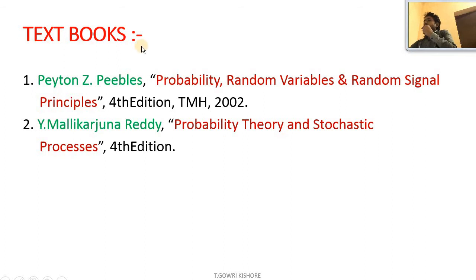So the textbooks to be referred for this unit. Number 1, Probability, Random Variables and Random Signal Principles, and the author is Peebles. Number 2, Probability Theory and Stochastic Processes, by Y. Mallikarjuna Reddy. The first book, Peebles, is used to learn the exact concepts of probability and random variables. And textbook 2 is used to solve a huge number of problems.